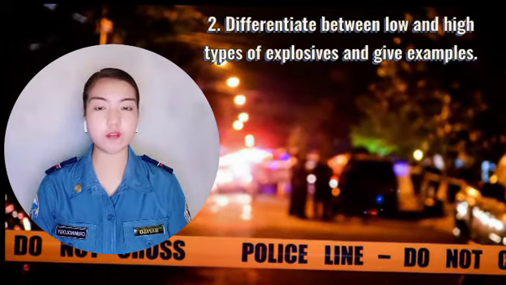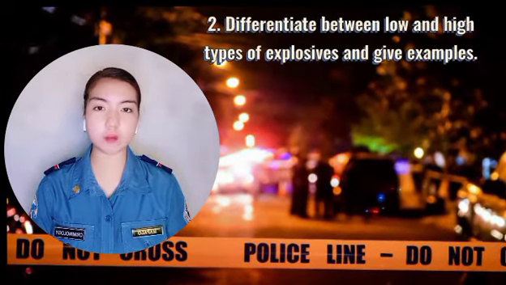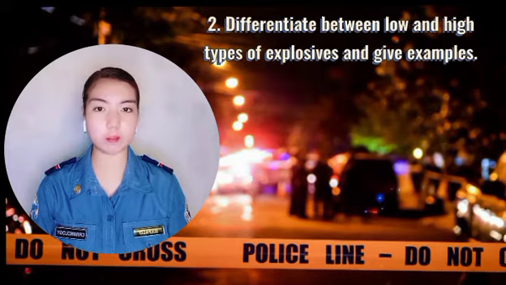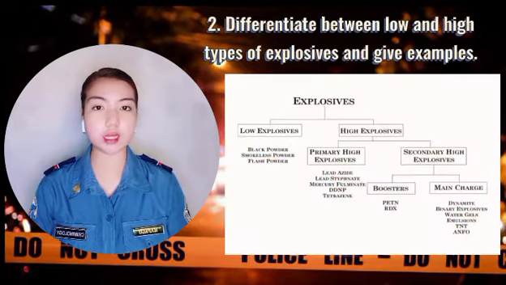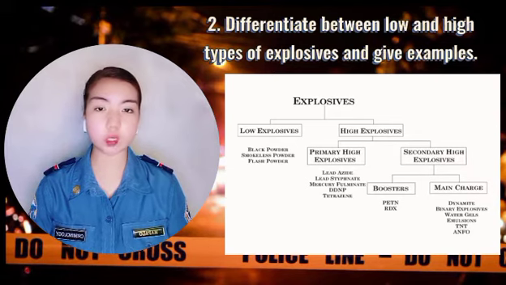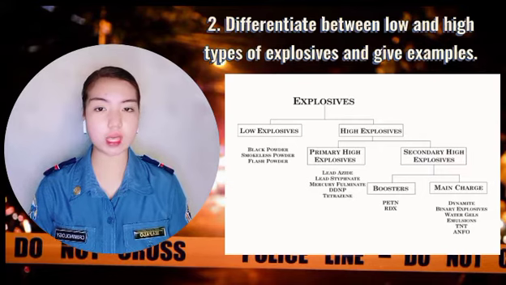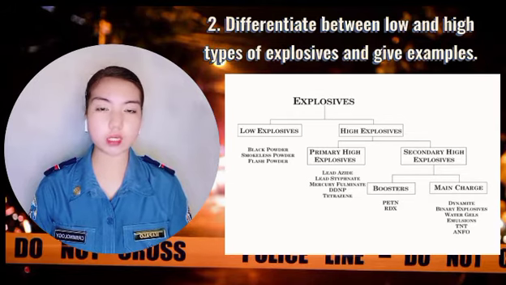Number 2. Differentiate between low and high types of explosive and give examples. So, materials that detonate, where the front of the chemical reaction moves faster through the material than the speed of sound, are said to be high explosive, and materials that deflagrate are said to be low explosive.